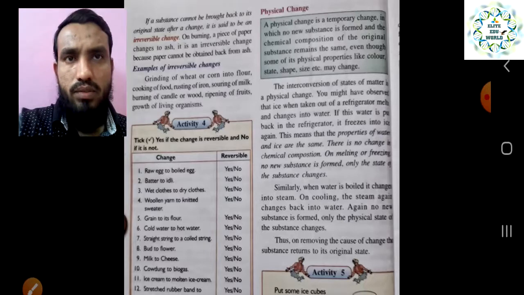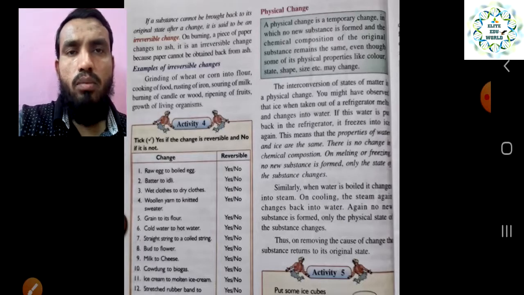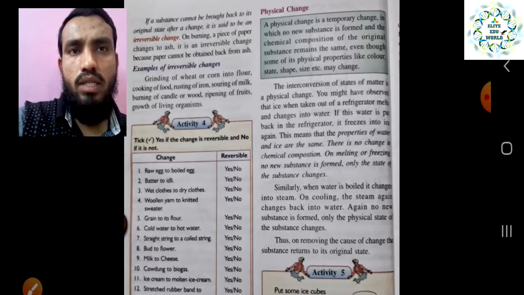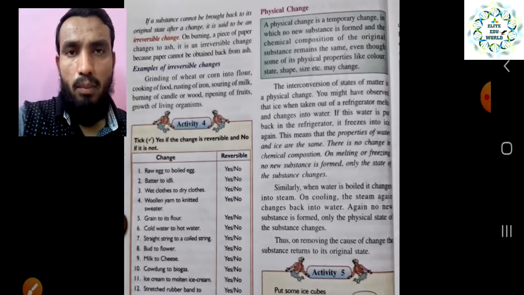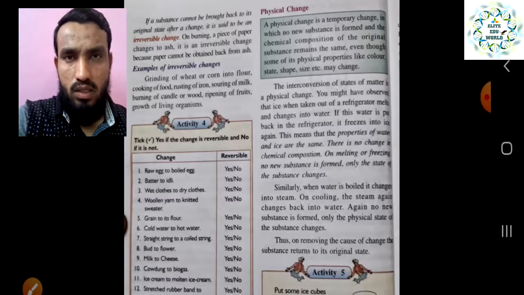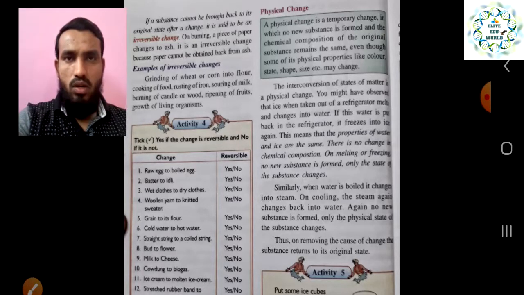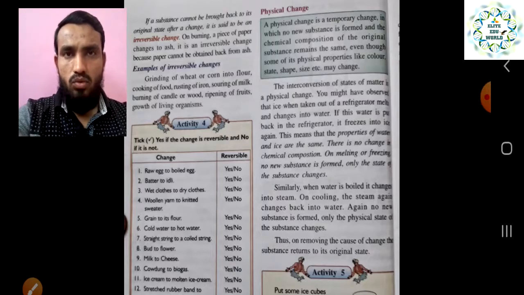One more thing: if substances cannot be brought back to the original state after some change, it is said to be an irreversible change. When certain changes happen to a substance and you cannot take it back to the original state, that is called an irreversible change.